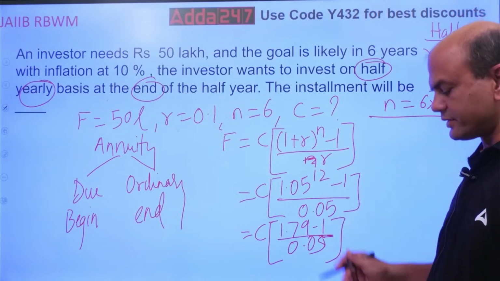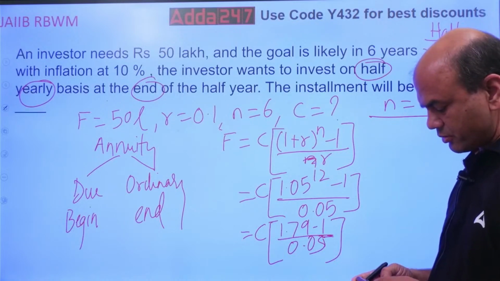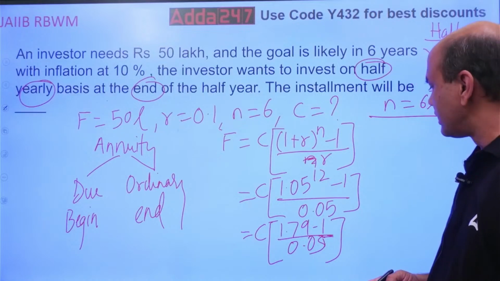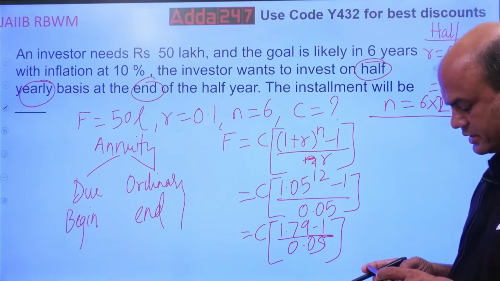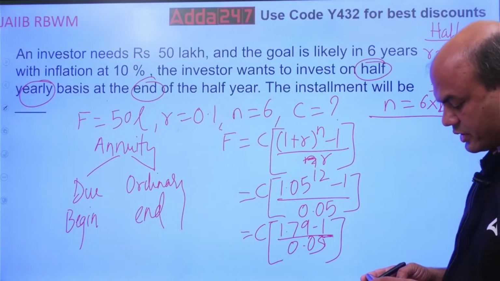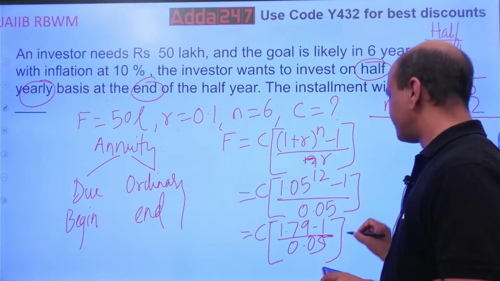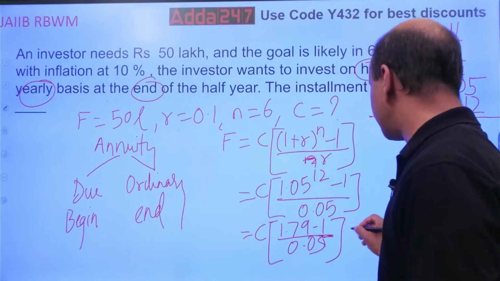So this is 0.79, divided by 0.05. So you get 15.91. So C into 15.91, I'll write it over here.